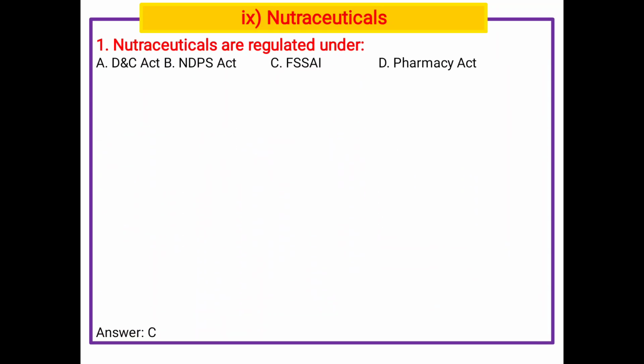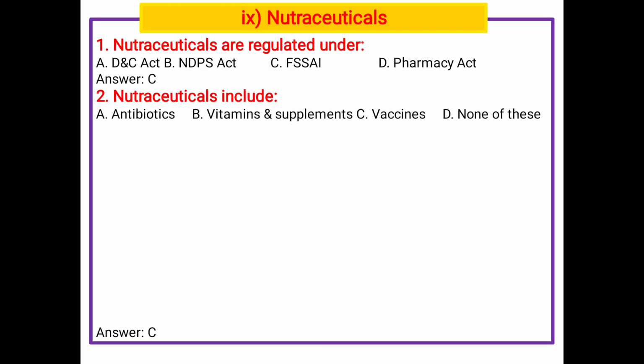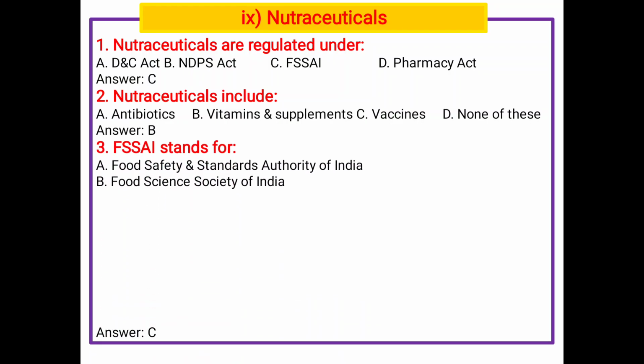Next, nutraceuticals are regulated under FSSAI. Nutraceuticals include A antibiotic, B vitamin supplements, C vaccines, and D none of these. B vitamins and supplements. Third, FSSAI stands for A Food Safety and Standard Authority of India, B Food Science and Society of India, C Federal Safety Authority, and D Food Supply Authority. A is the correct answer, Food Safety and Standard Authority of India.